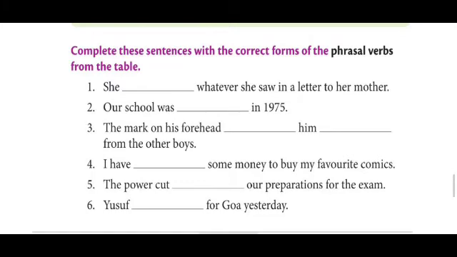First one, she dashed whatever she saw in a letter to her mother. Here which phrasal verb can we use? We can use set down. Set down means record in writing. She set down whatever she saw in a letter to her mother. Second one, our school was dashed in 1975. Which phrasal verb can we use? Set up. Our school was set up in 1975. Set up means establish.